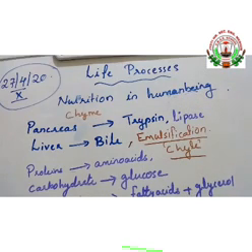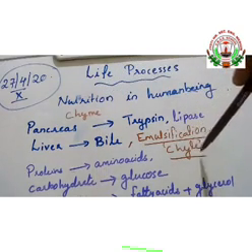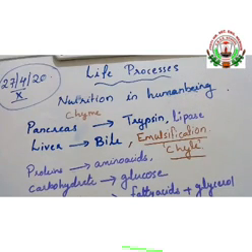So what are the two functions of bile juice? Bile juice is the secretion of what? Liver. The liver produces a secretion known as bile juice. It helps in emulsification of fat. What is emulsification? It is the process of breaking down the large fat molecules into smaller globules or smaller particles, so that trypsin or lipases can act upon it. And also it gives an alkaline medium. It converts the acidic chyme into an alkaline chyle, so that trypsin, lipases, etc. can act upon it.